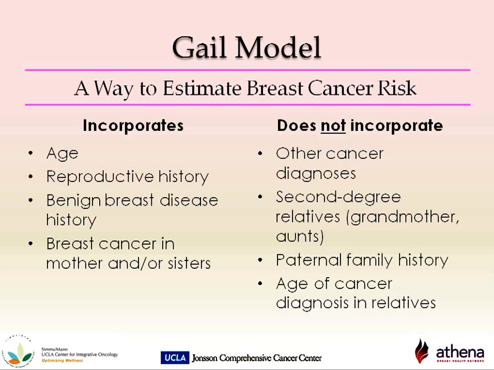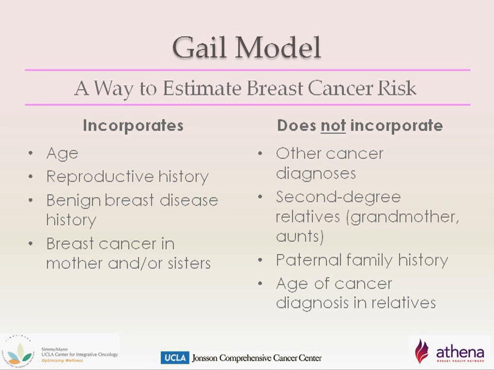There are also certain factors the model does not include, which can be seen on the right. That is why it is important to see an appropriate healthcare provider to discuss this information, because the risk percentage from this model may not be accurate. One example of this is if there are cancer diagnoses from your father's side of the family. This model does not take into account that information. If this is the case, other models can be used to determine a woman's risk.